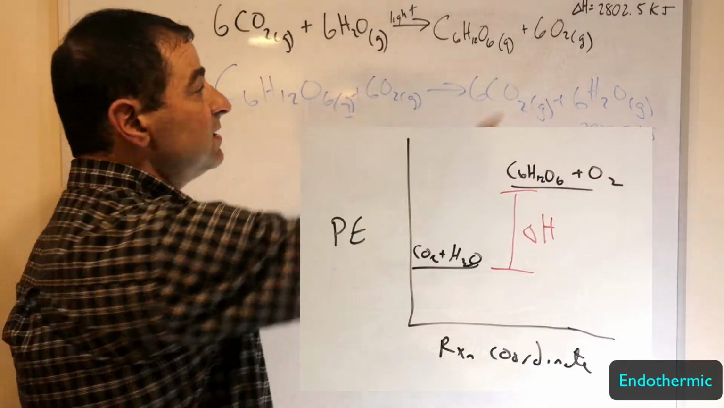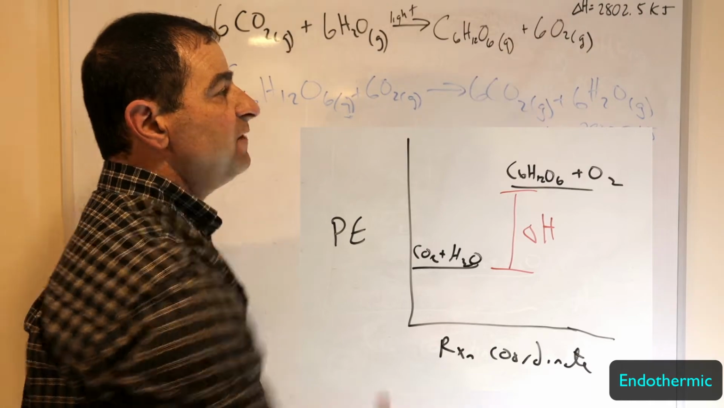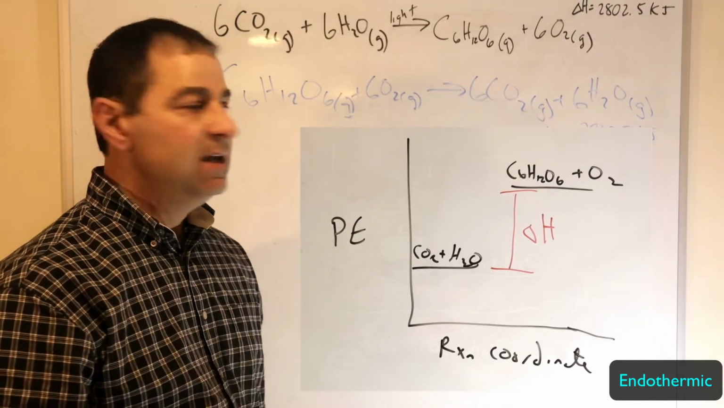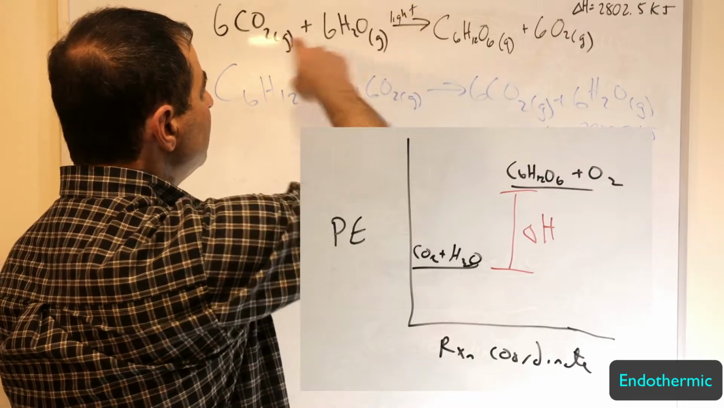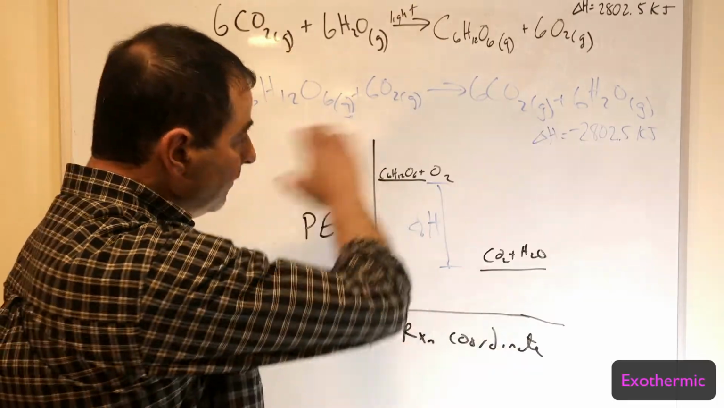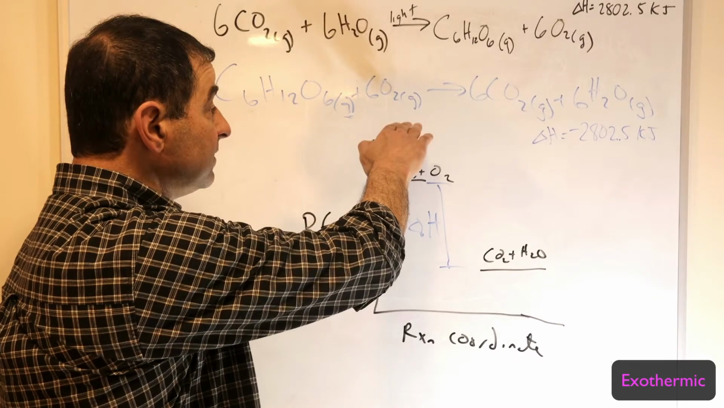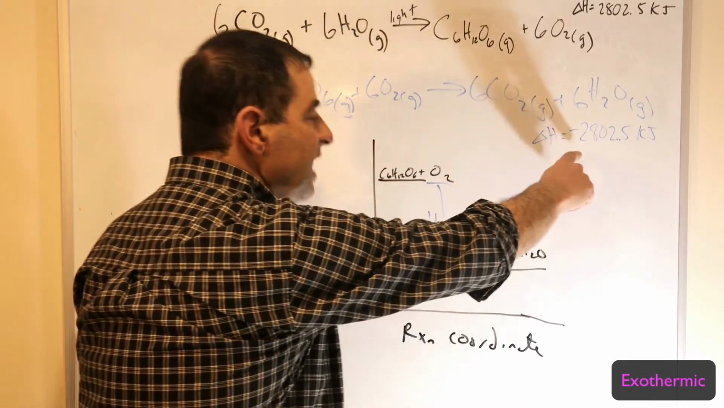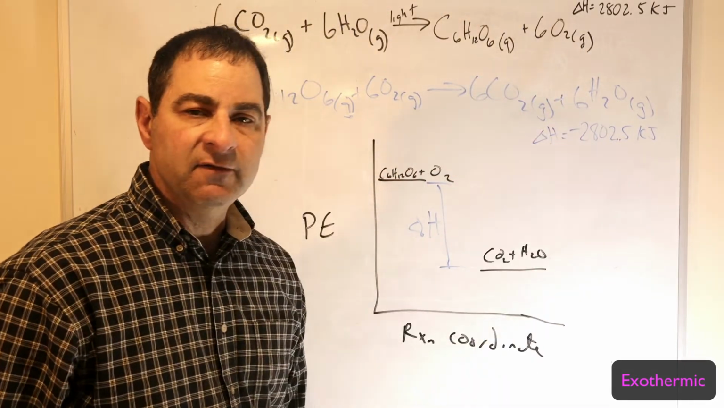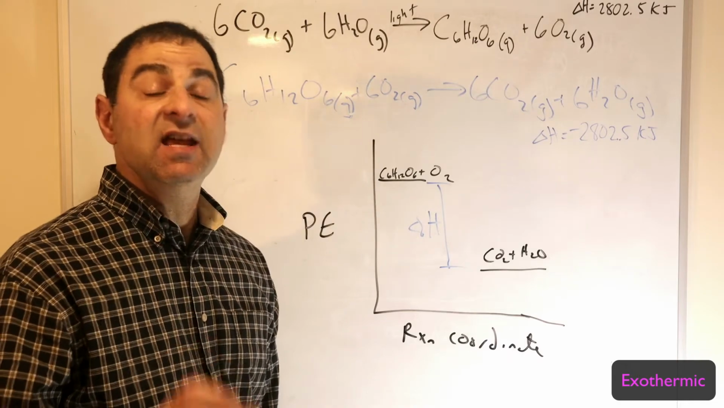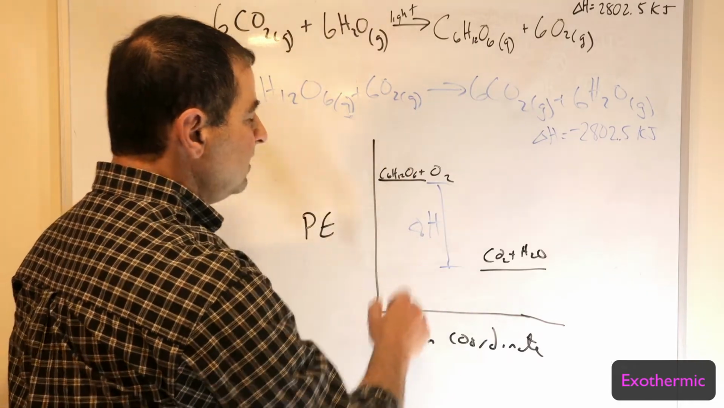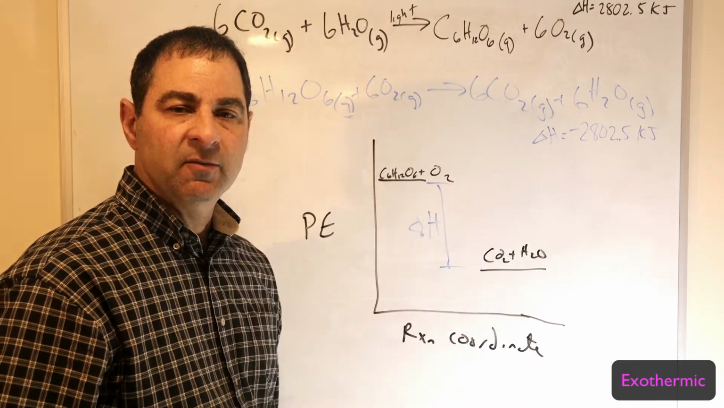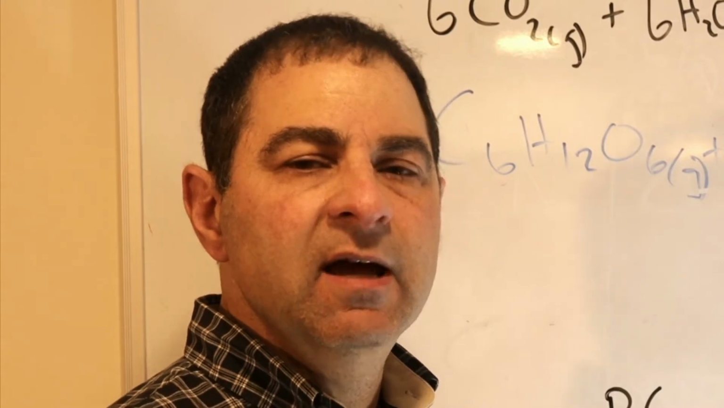For photosynthesis it is 2,802.5 kilojoules. Again, it's positive because the products have more energy than the reactants. In the reverse of that reaction, the metabolism, it has a negative 2,802.5 kilojoules. Exactly the same amount, but in a different direction. Now, this energy is being released. It's an exothermic reaction. So we can see exothermic and endothermic are two different relationships.